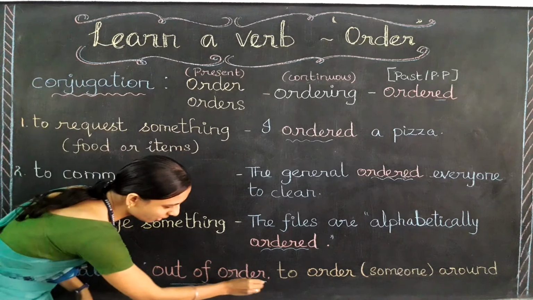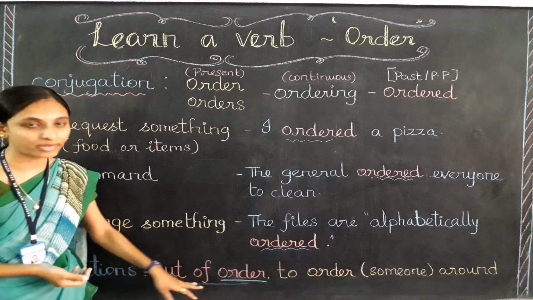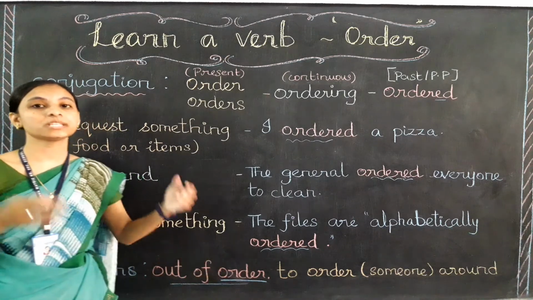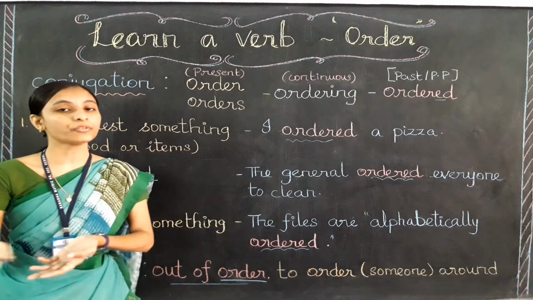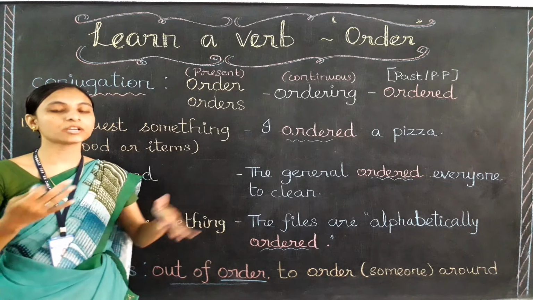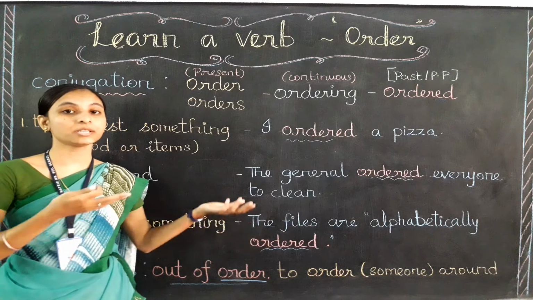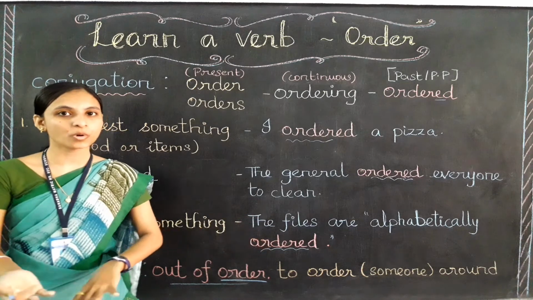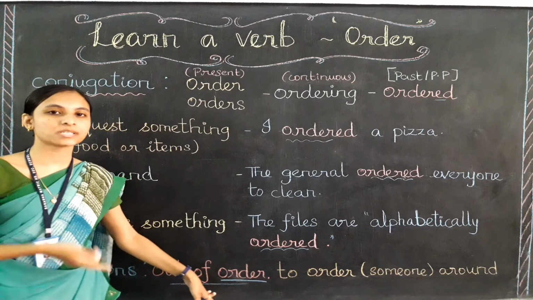See, here also we are using the verb order. It has come with the words out of, right? Out of order means it is broken or it is not working. Our telephone is out of order. It means our telephone is not working. The computer is out of order. It means the computer is broken or not working. So out of order means it is not working properly or it is damaged.